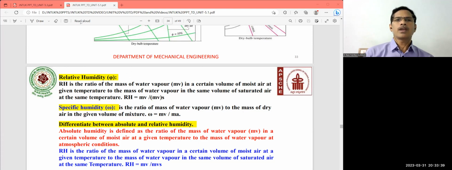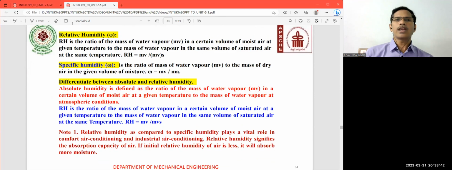Then what is the difference between the absolute humidity and the relative humidity? The absolute humidity is defined as the ratio of the mass of the water vapor in a certain volume of the moist air at a given temperature to the mass of the water vapor at atmospheric state condition. Whereas the relative humidity is the ratio of the mass of the water vapor in a certain volume of the moist air at a given temperature to the mass of the water vapor in the same volume of the saturated air at the same temperature. So observe the difference between relative humidity and absolute humidity.